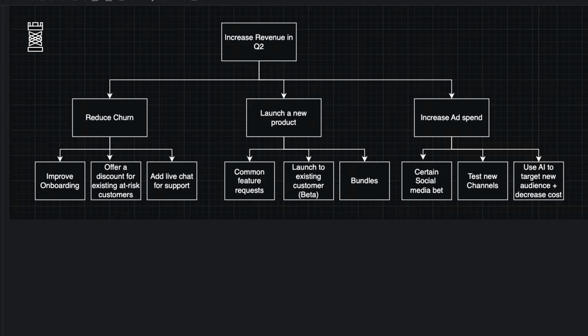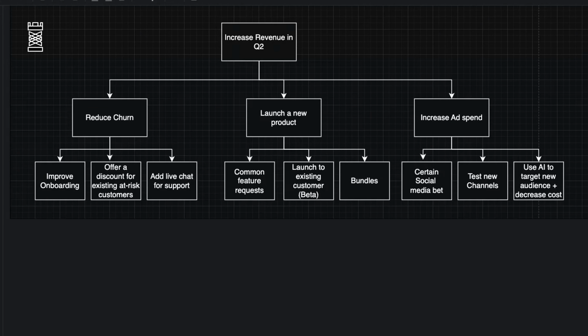Now, once you measure all these options in place, depending on ROI, time spent, effort, time to impact, and strategic fit, the thinking process is going to be, for example, reducing churn could be low cost, but at the same time, it's slow to show results. Launching a new product or new features could open new streams of revenue, but at the same time, it's medium-sized. It's not small effort, but it's not a big effort either. Ad spend would have fast results, but you need cash up front, and it may burn your budget if not optimized.